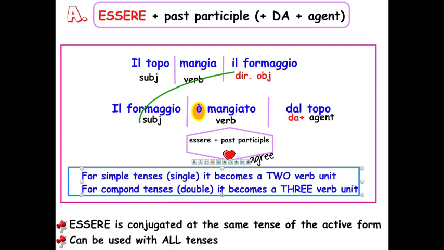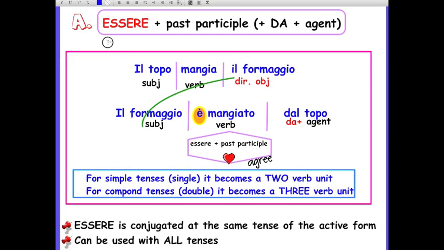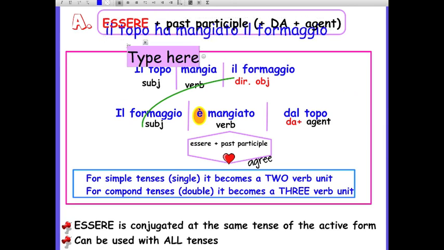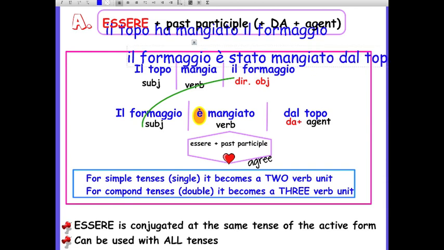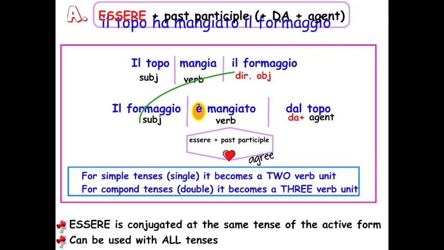For compound tenses, you will now get three verbs. For example, if your main sentence had been il topo ha mangiato il formaggio, you will now have il formaggio è stato mangiato dal topo. Okay, so now you have 1, 2, 3 verbs. Okay, there's one more thing that you need to keep in mind.